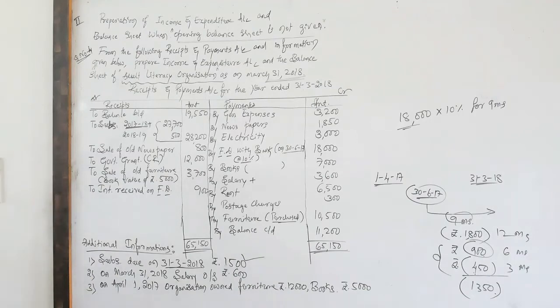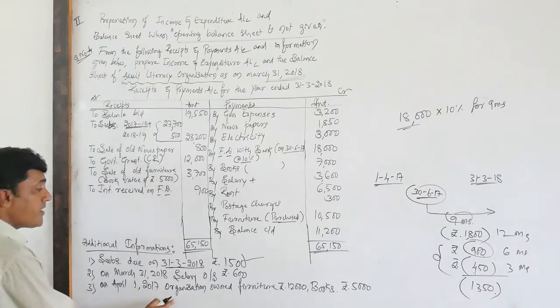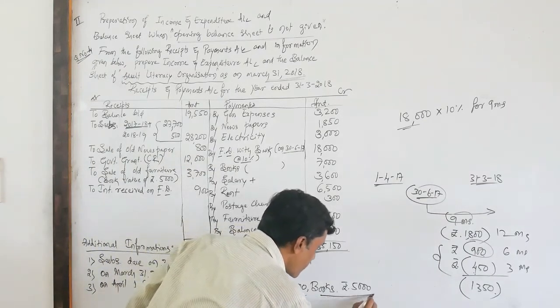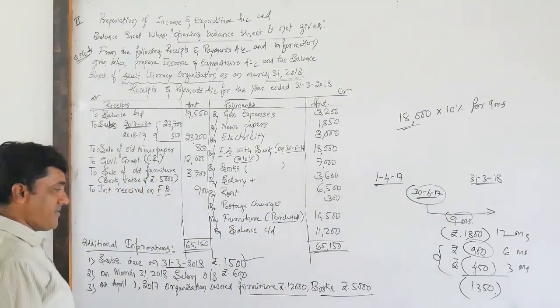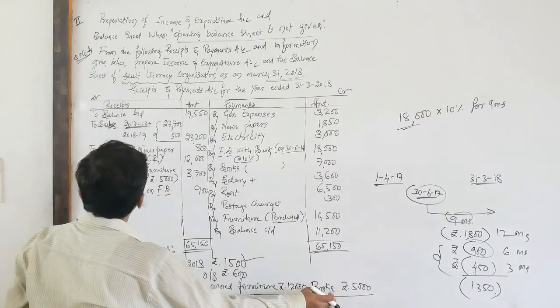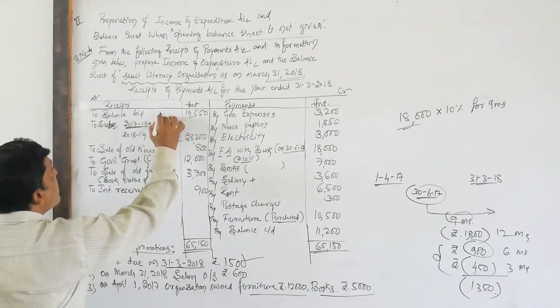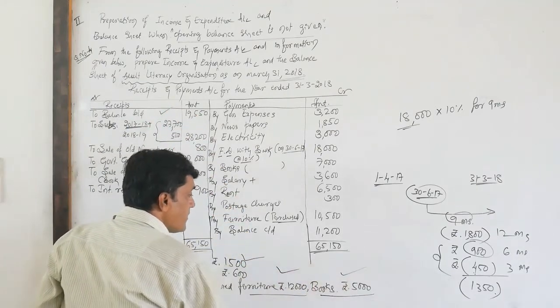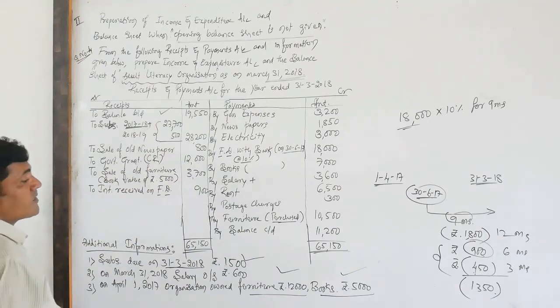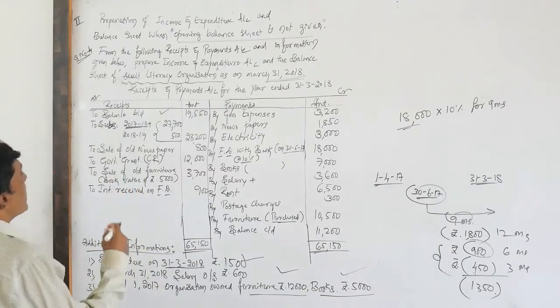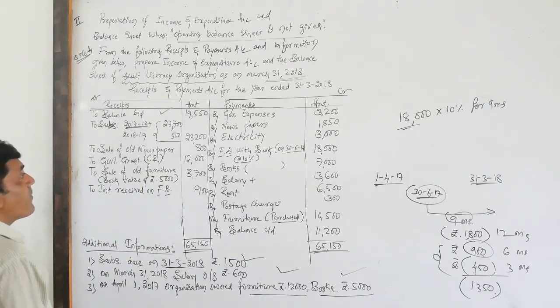The last adjustment. So here we need to take it as information, not an adjustment. Look here, on April 1st, means beginning of the financial year, the organization owned furniture rupees 12,000, books rupees 5,000. These two are the opening assets. Even opening cash is also 19,550. So number 1, 2 and 3. The total of these 3 is the total assets of the opening. Okay, with the help of this we can ascertain the opening capital fund.